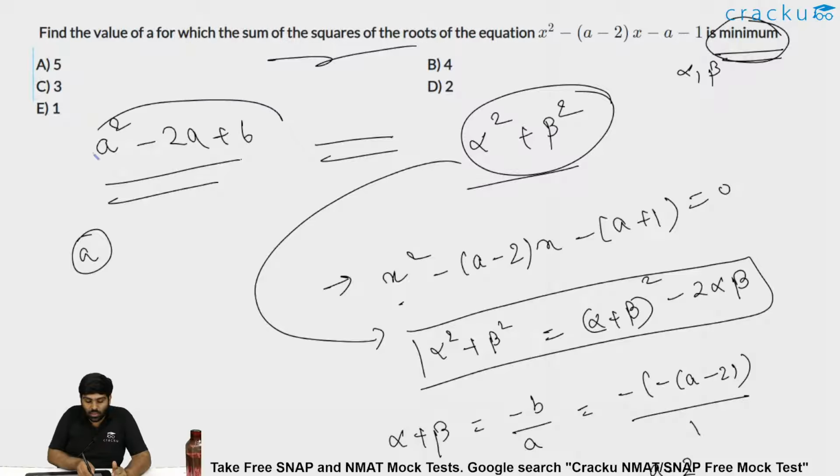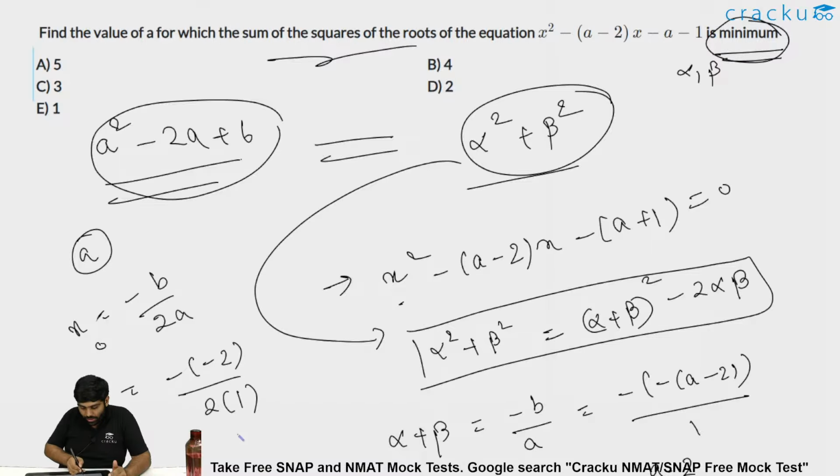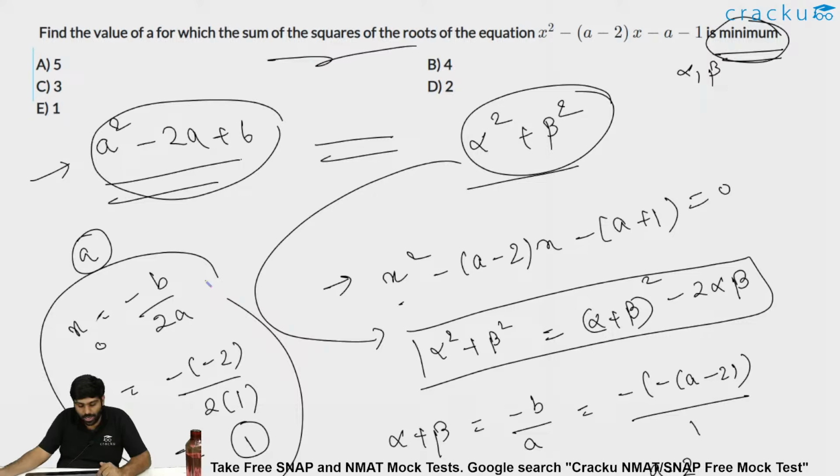That is, when will this quadratic equation a square minus 2a plus 6 have the minimum possible value? That will occur at x equal to minus b by 2a, which I told. That is minus of minus 2 by 2 times 1, which is 2 by 2, that is 1. The minimum value of this quadratic equation occurs at x equal to 1, or a naught equal to 1. The value can also be figured out: 1 minus 2 plus 6, that is 5. The minimum value is 5, but that is occurring at a value of a equal to 1. Am I clear? The answer has to be option E.